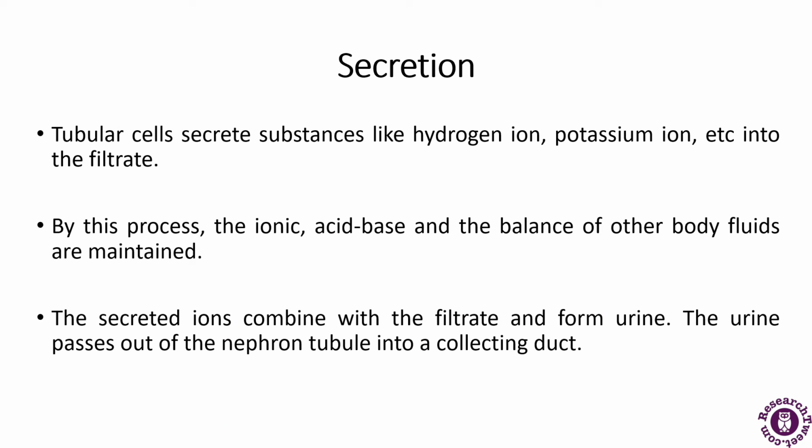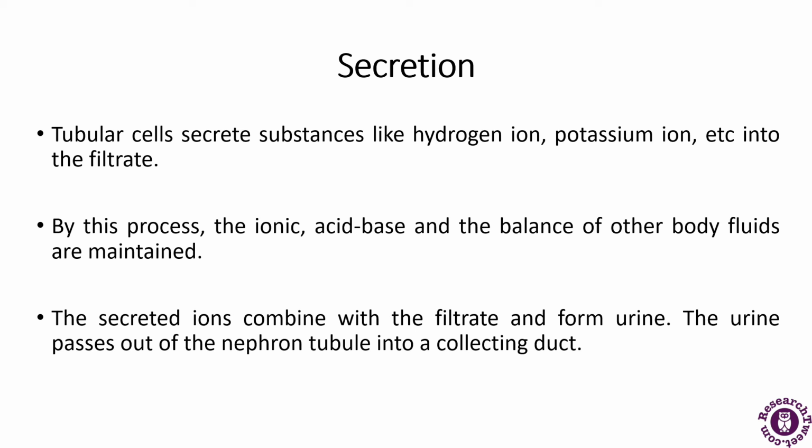The last phase is the secretion. In this, potassium ions, hydrogen ions and ammonia are secreted out to maintain the equilibrium between the body fluids. The tubular cells secrete substances like hydrogen ions, potassium ions, etc. into the filtrate.